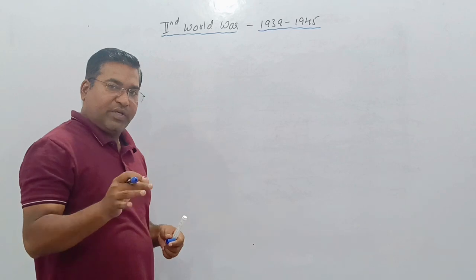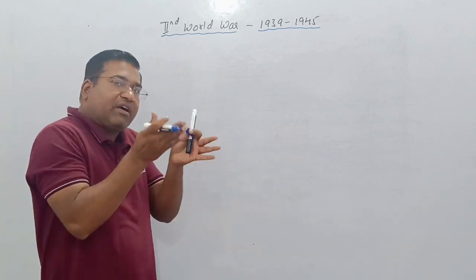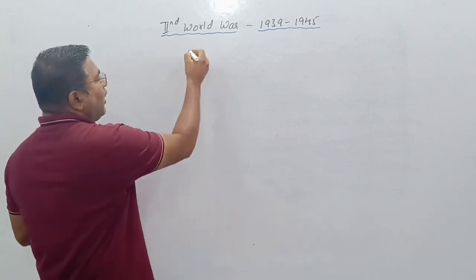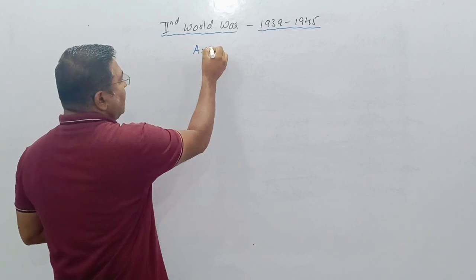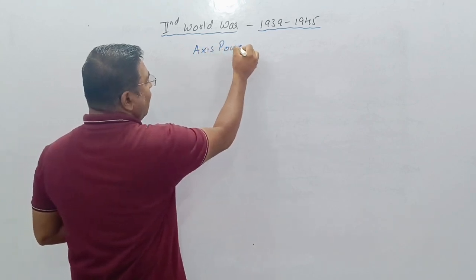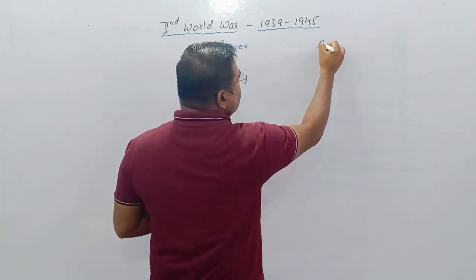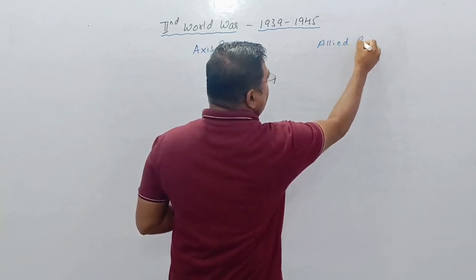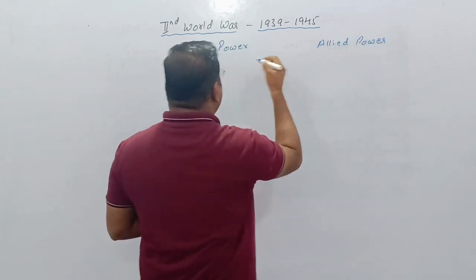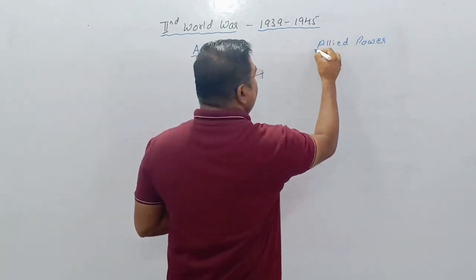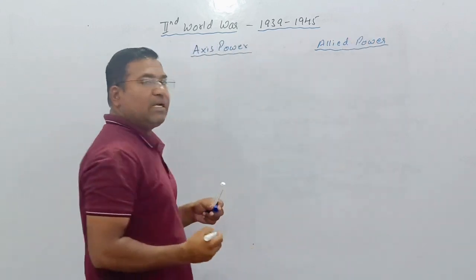Here, what we see is that, as in the First World War, there were two groups: one was the Axis power and another was the Allied power.